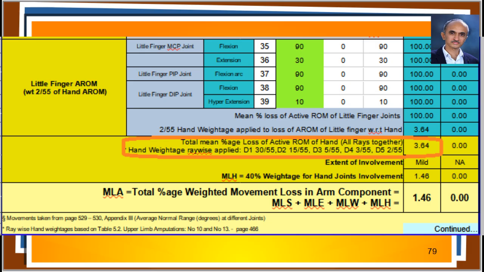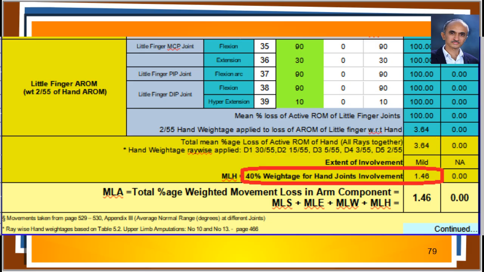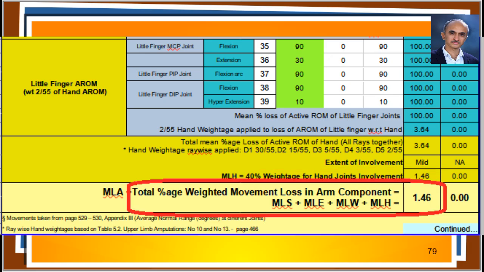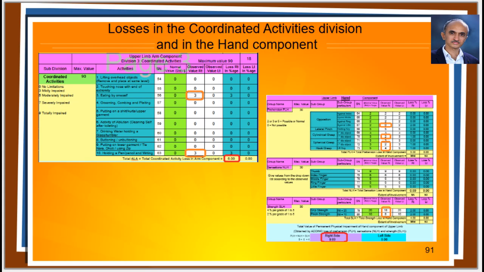Now, the hand joint has a 40% weightage in the AROM division of the arm component. 40% of 3.64% becomes 1.46%. As other joints in the movement division were not affected, 1.46% is the loss in the whole AROM division of the arm component. Further, the matter becomes more interesting, as this stiff finger has effect not only in AROM division, but also in coordinated activities division and in the groups in hand component.